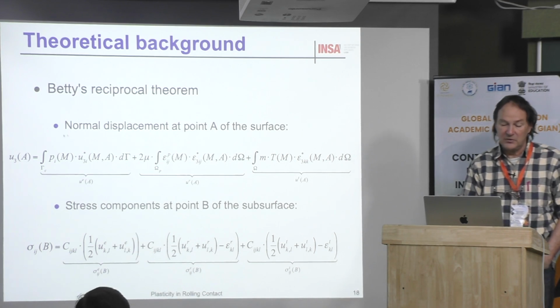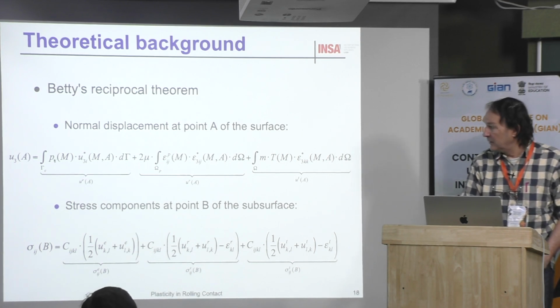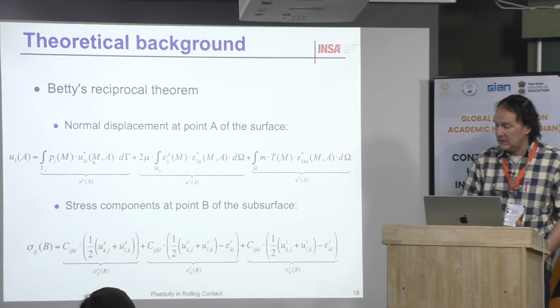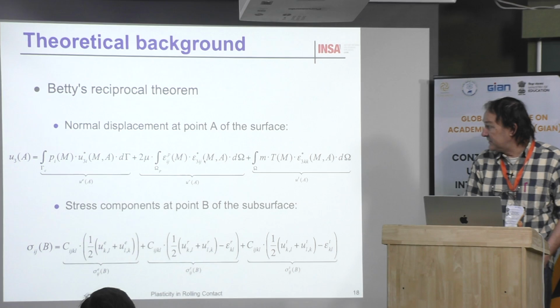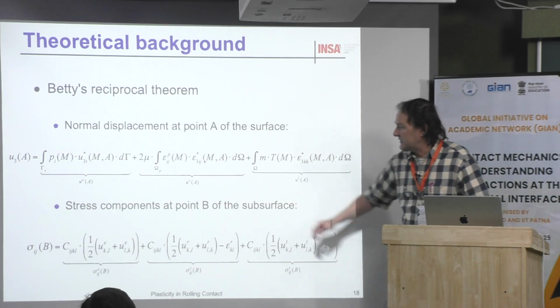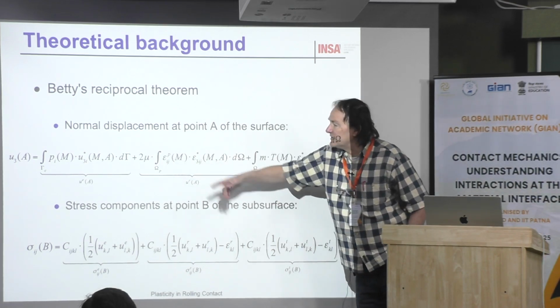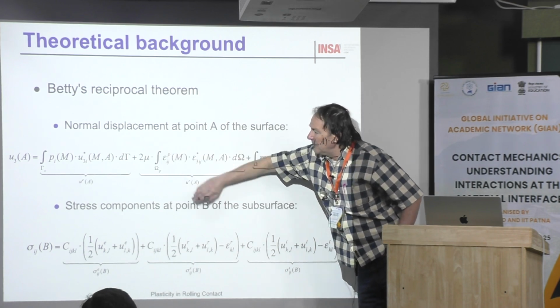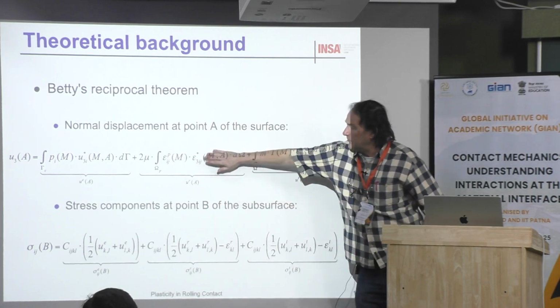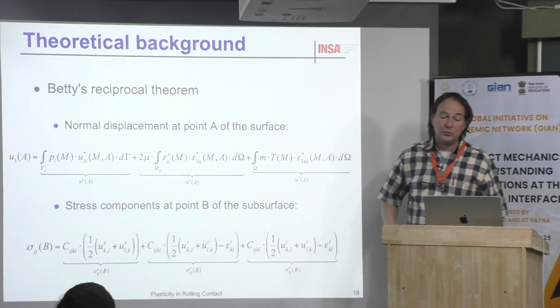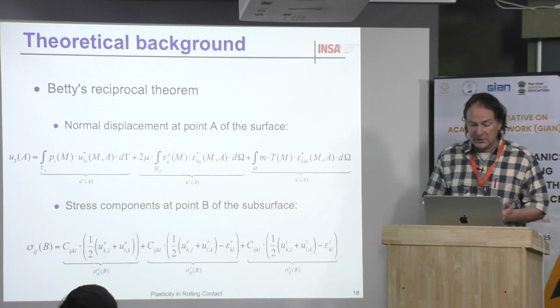This is the elastic term, in fact. Then P is the normal contact pressure, and this term corresponds to the influence coefficient, in fact. The second term corresponds to plasticity. Then this is the effect of plasticity, epsilon P. Then when you have an elastic problem, you don't have this term. When you have a plastic problem, you have this term. And the third term corresponds to the thermal effect, if you want to consider temperature.